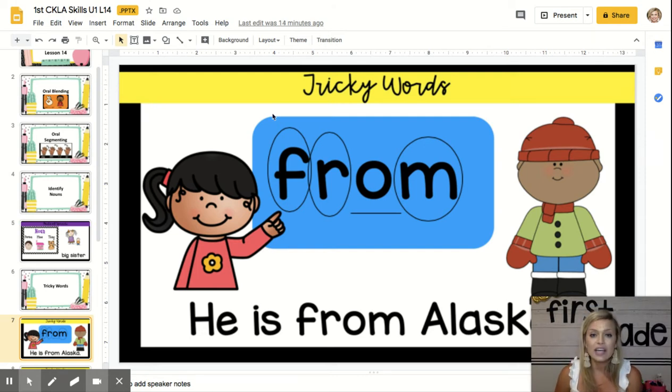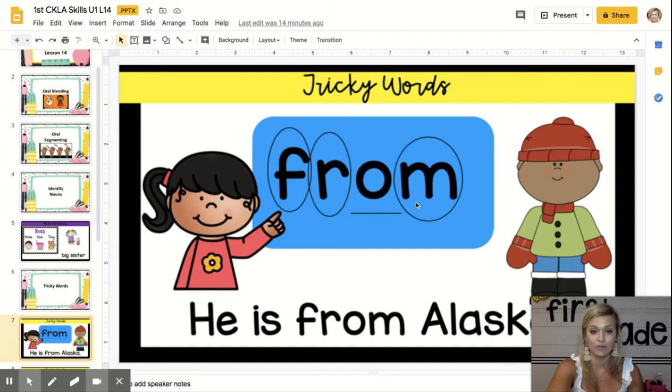If you look at the F here, I circled it. My F sounds like what you would expect, right? It's just pronounced like normal. And so that part isn't so tricky yet. The R sound also sounds like you would expect. Fur makes that R sound. Sounds totally normal. Now I underline the O though, because the O is where it gets really tricky. The O sound doesn't sound like an O typically would with an ah. It's not from. It actually makes an uh sound, right? So this O right here is where it gets really tricky. And again, the M makes an M sound.